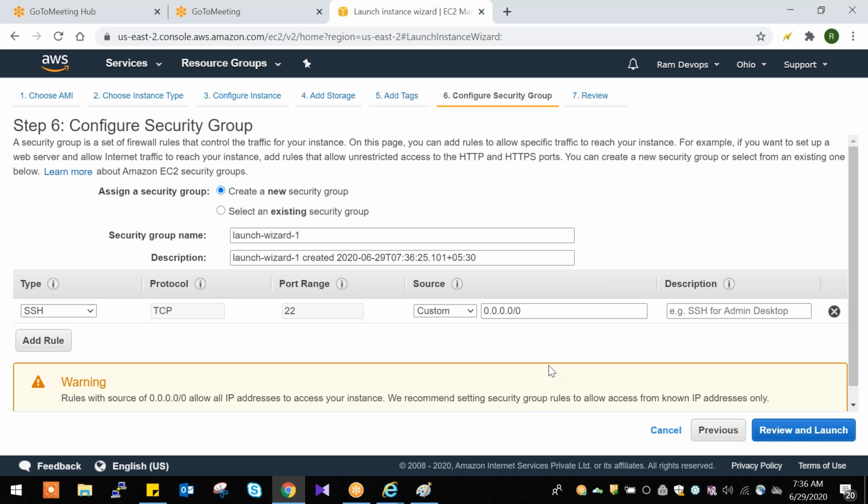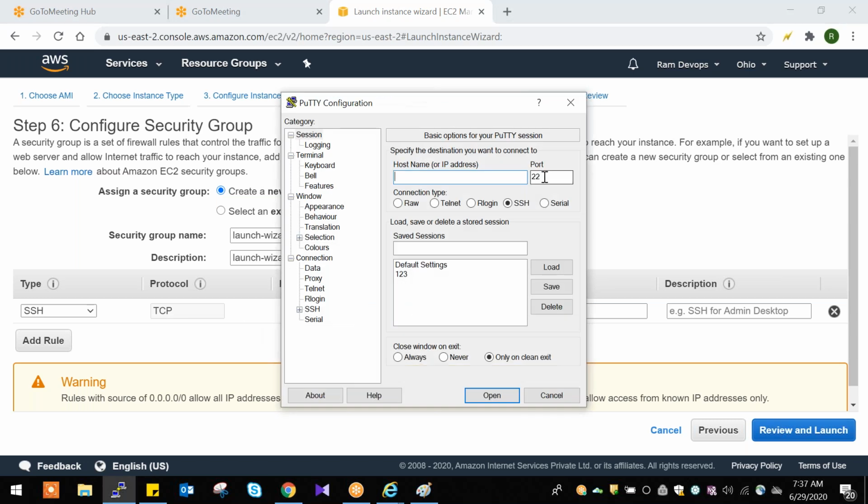Fine. If you want to connect to a Linux server, how can we connect? Any idea? How do we connect to this Linux server? Through SSH authentication, right? Through SSH authentication, we connect to the Linux server. By default, the TCP port would be 22. If you open PuTTY, there also it will show you the default port number 22.